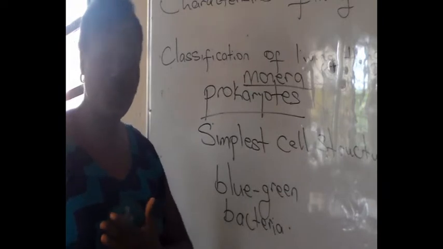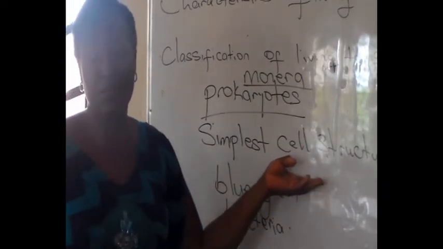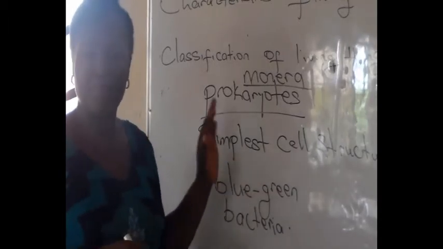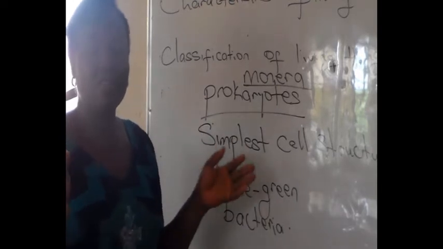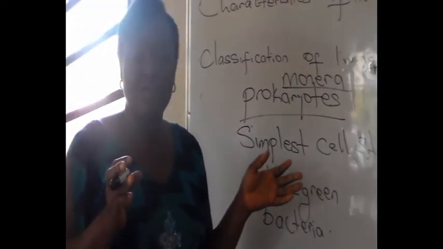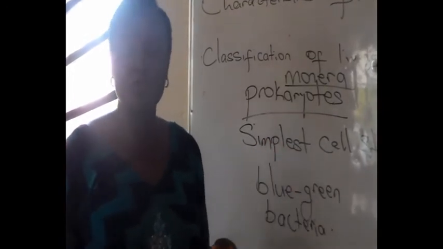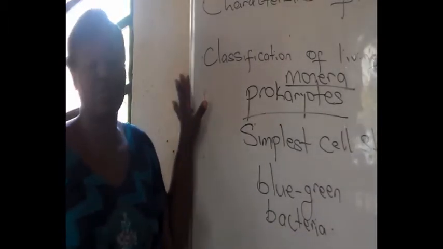It has a complex cell structure, unlike Monera. Not only this, it also has other characteristics that make it different from the Monera. Some of the organisms that belong to Protista have structures that help them to move, like flagellum, pseudopodia, cilia. They help them to move from one place to the other.